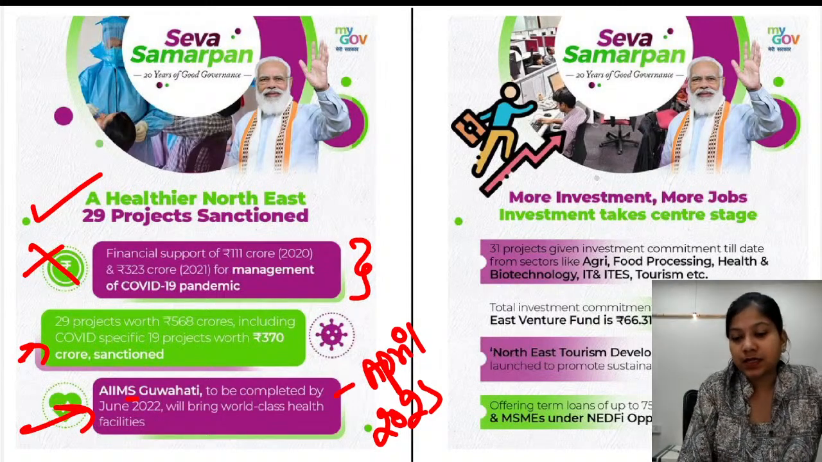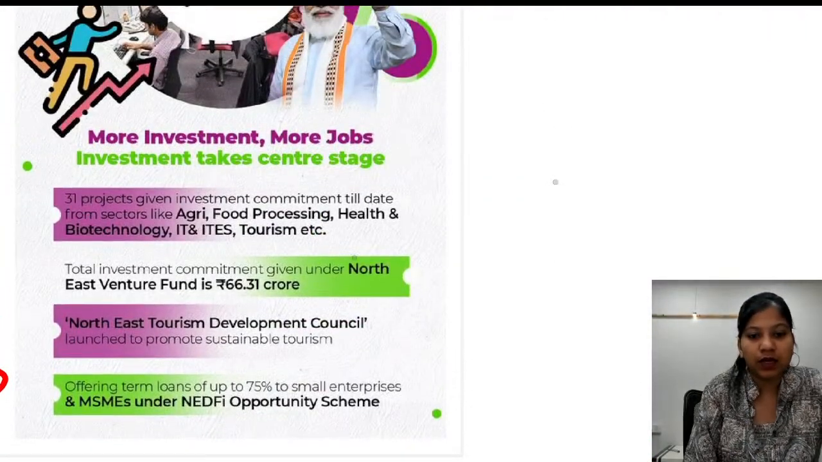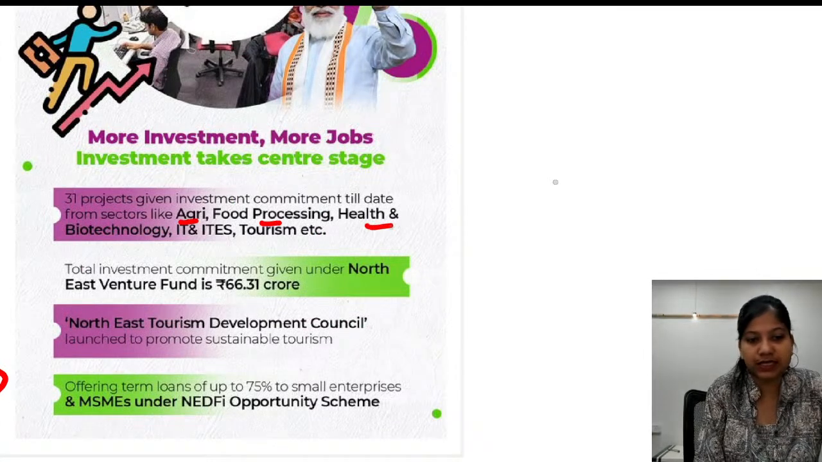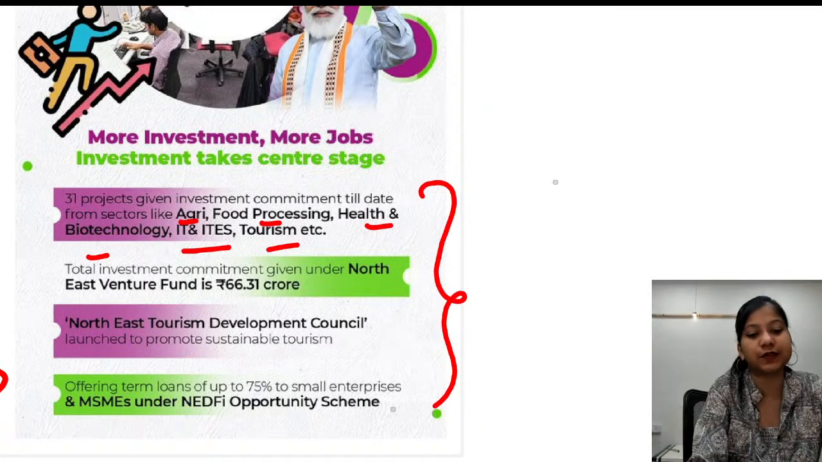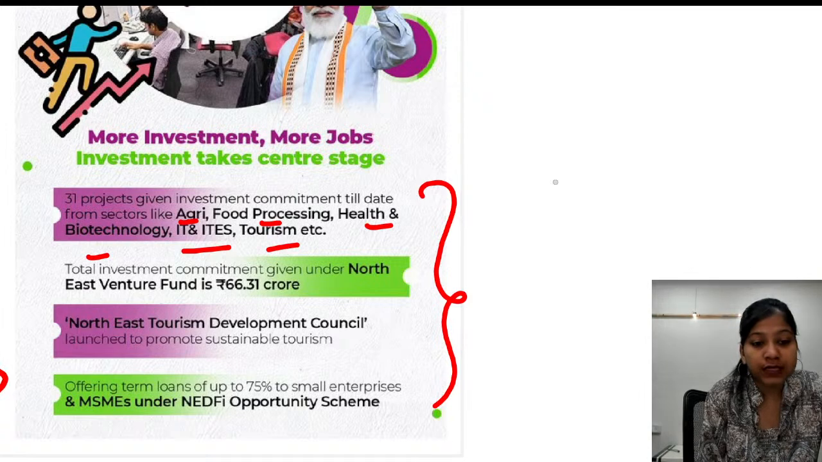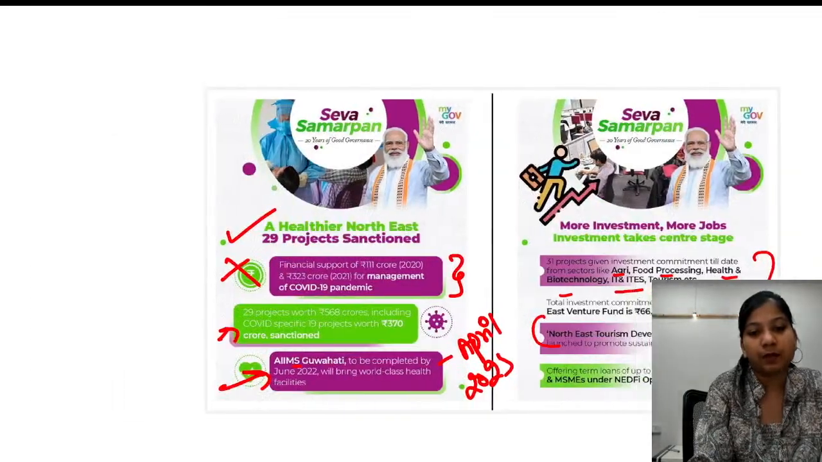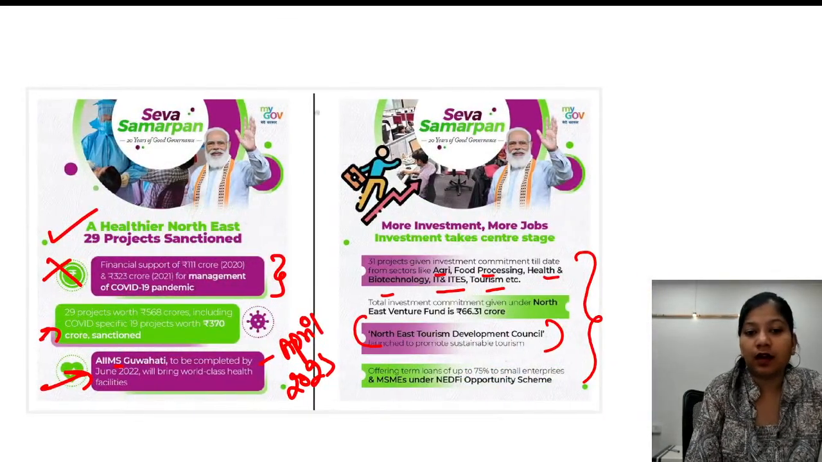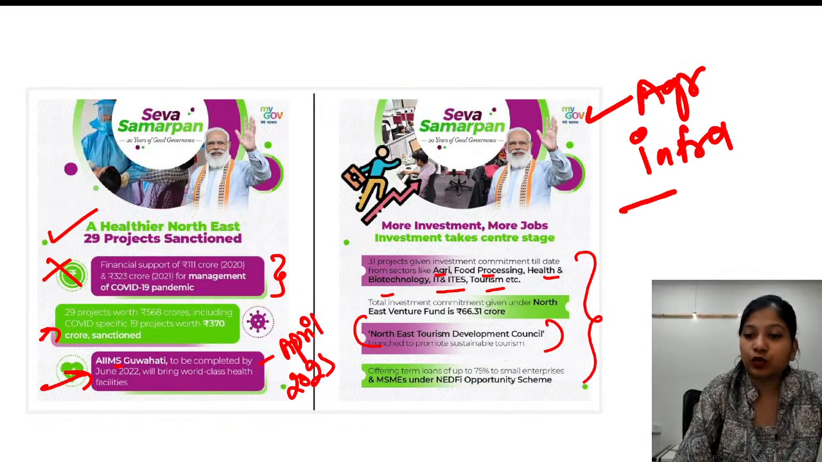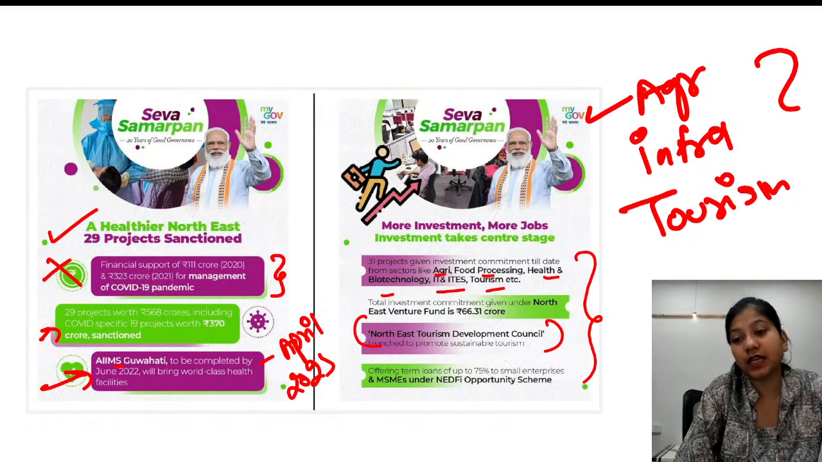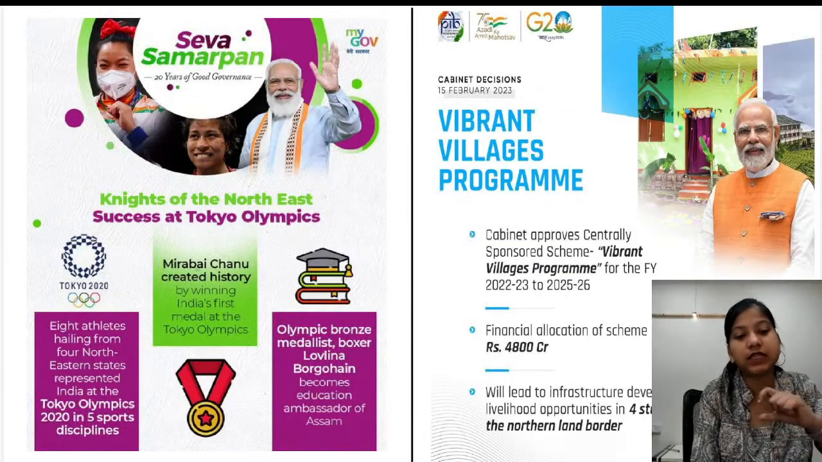Okay. Next is the focus on increasing the investments in the northeastern region. So these are the different areas: agriculture, food processing, health, biotechnology, ITs, tourism, etc., where the government aims to attract the investment in the northeastern region. Northeast Tourism Development Council was established to boost the tourism of the northeastern states, because we can only increase the economic activity in the northeastern region through agriculture, through infrastructure, through tourism. These are the major areas which can increase the economic activities in the northeastern region.